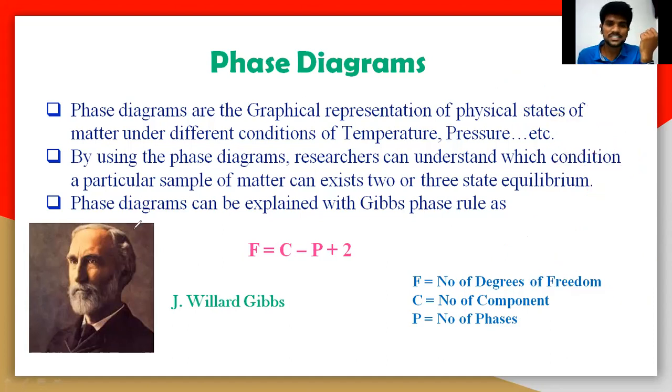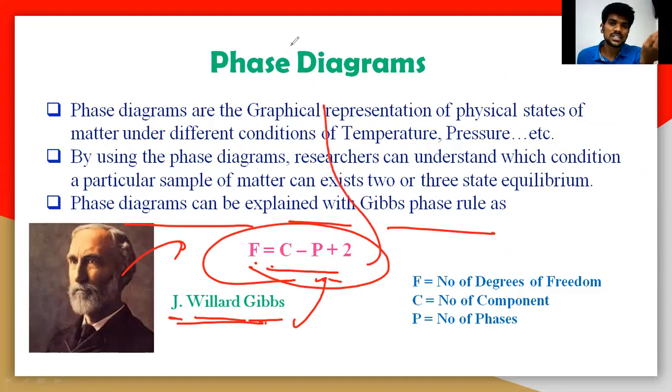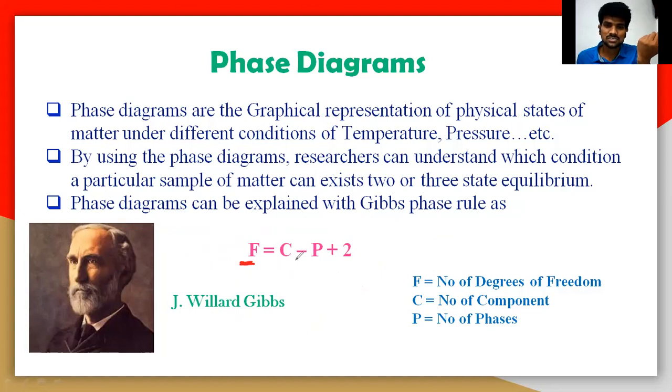This particular phase diagram is explained with the Gibbs phase rule, which was given by J. Willard Gibbs. He is a scientist and he gave a particular formula, that is F is equal to C minus P plus 2. So this is a very important rule to understand the phase diagram. By this rule, we can easily understand and draw a phase diagram. So first of all, you need to understand what F, C, P, plus 2 are.